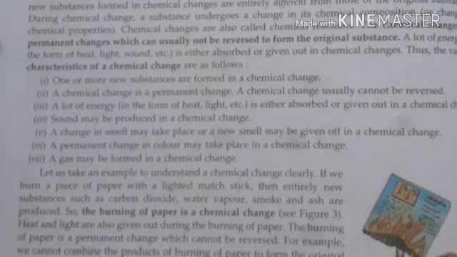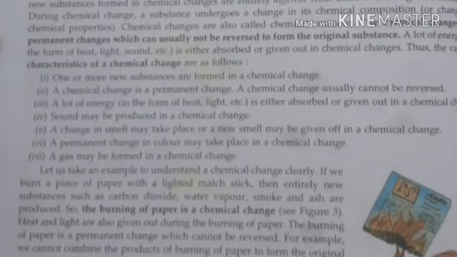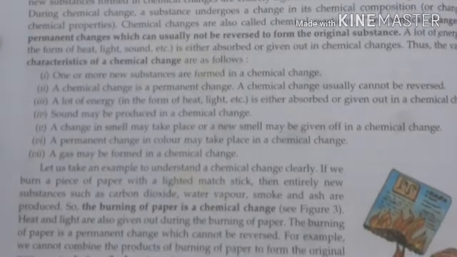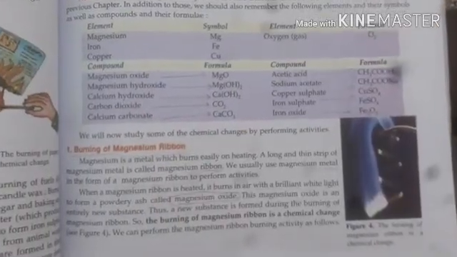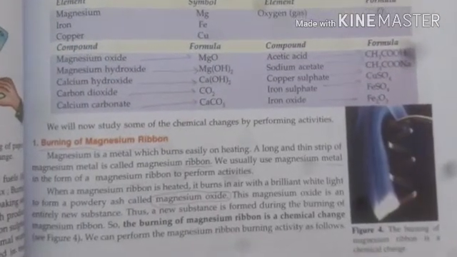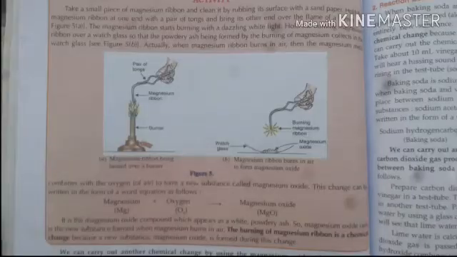Okay, now let us discuss some chemical changes that take place. Burning magnesium ribbon. When you burn the magnesium ribbon, it converts into magnesium oxide. Why? Because we are burning it in the presence of oxygen. So this magnesium reacts with oxygen and becomes magnesium oxide. Here magnesium oxide is the new substance that is formed, which is different from the actual magnesium, so we can say it is a chemical change.